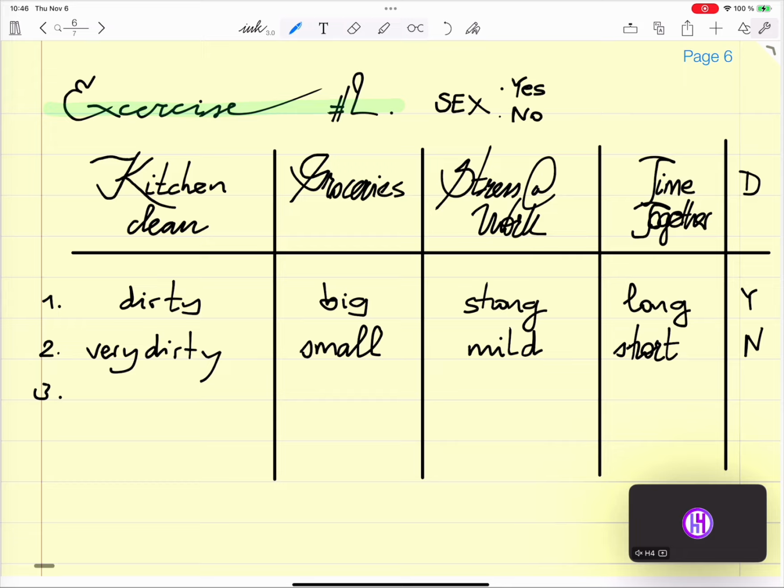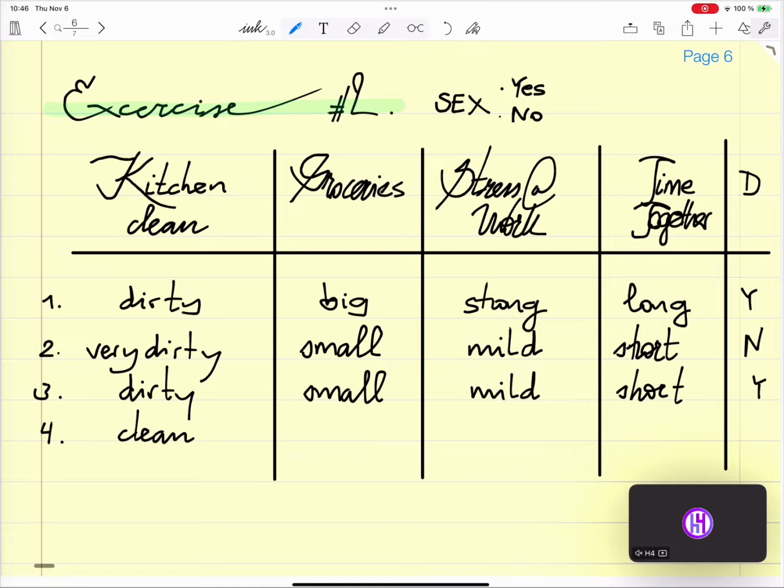The third week, it's dirty, small, mild, short, and you do have sex. So the fourth, it's clean, big. You buy big.